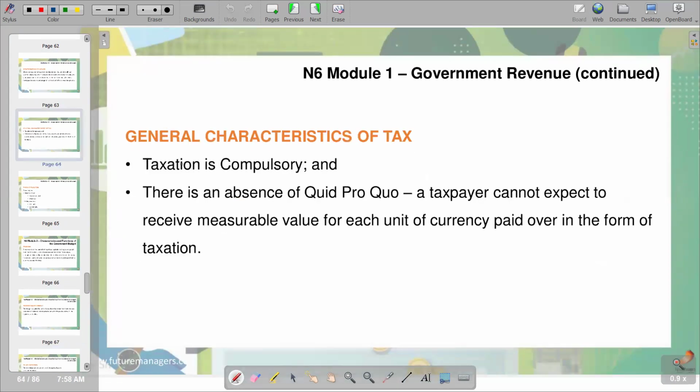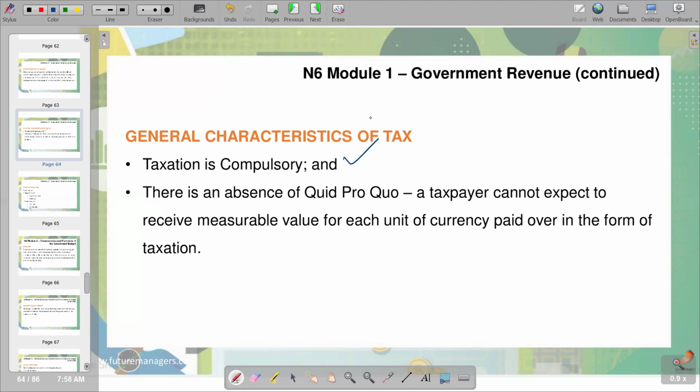So the next part, we are looking at the first characteristic of tax, which is that taxation is compulsory. We know that everyone has to pay tax. So it is compulsory, and it becomes one of the main bases that can be used to describe a tax. Then the second characteristic is an absence of quid pro quo, whereby a taxpayer cannot expect to receive a measurable value for each unit of currency paid over in the form of taxation.